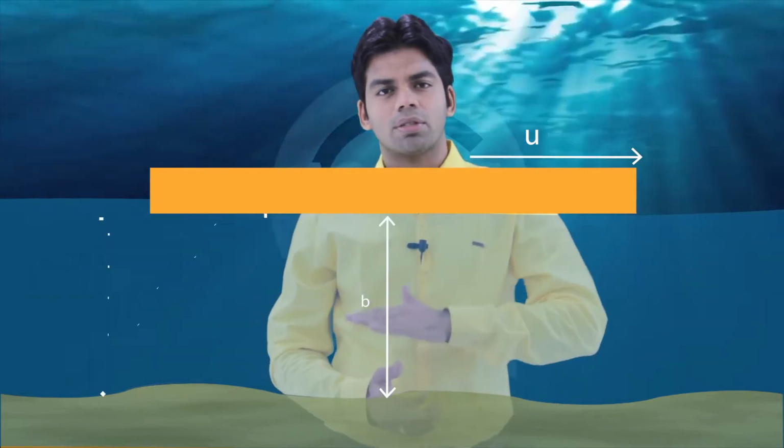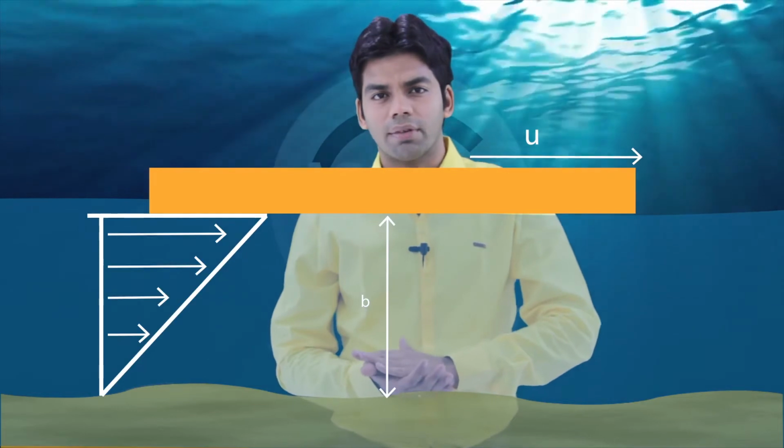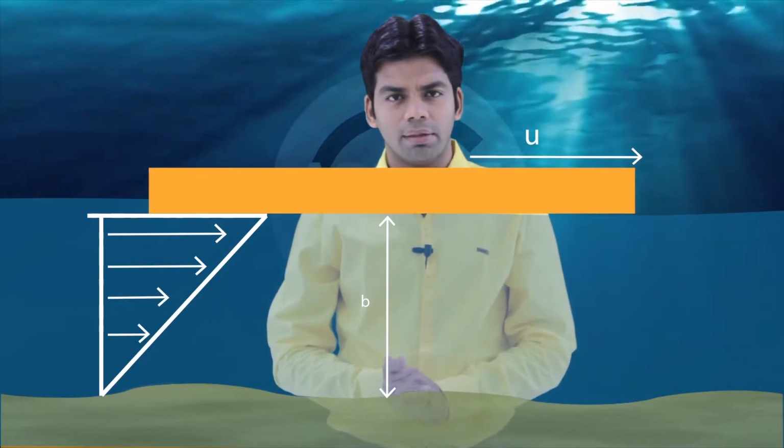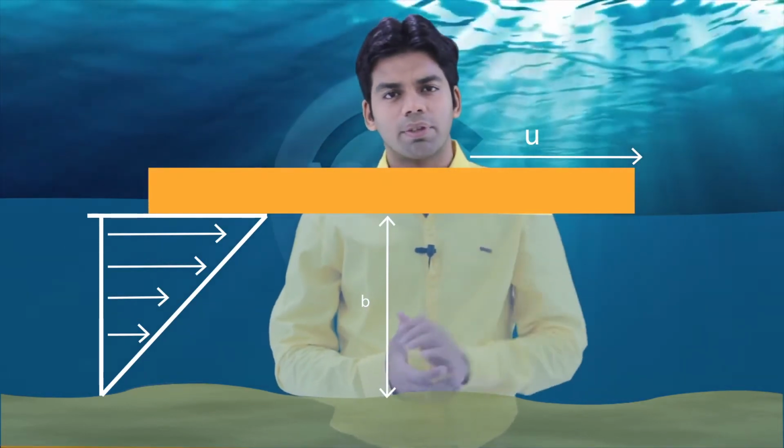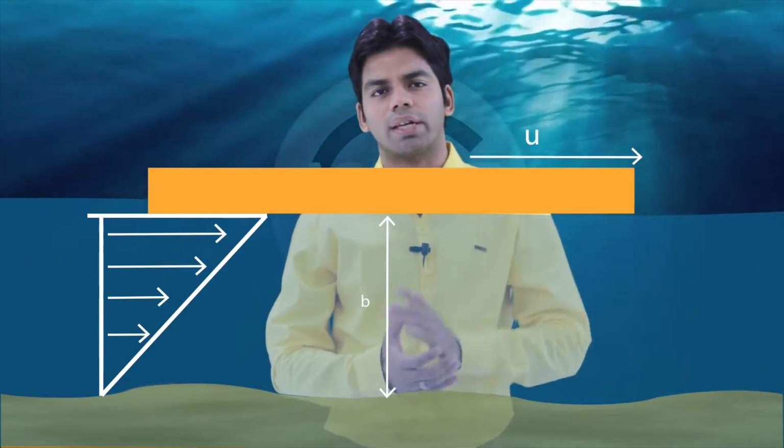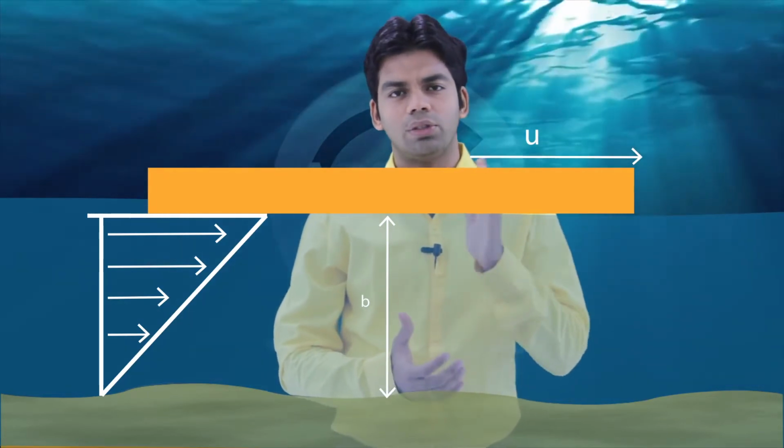Suppose we have a block which is moving over a fluid with a velocity of, suppose, u, and the distance from the fixed part to the block is, suppose, b. The fluid which is in contact with the fixed part will have zero velocity, and because the block is moving with velocity u, the fluid in contact with the block will have velocity u.